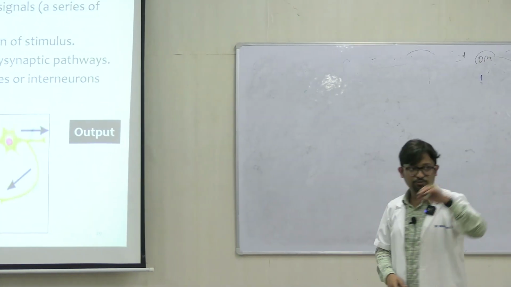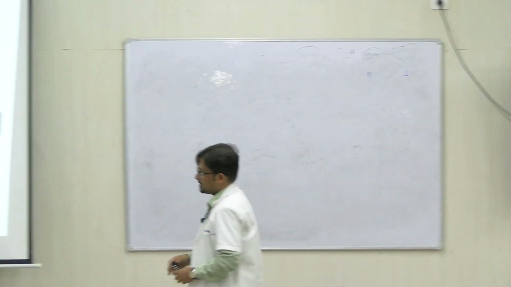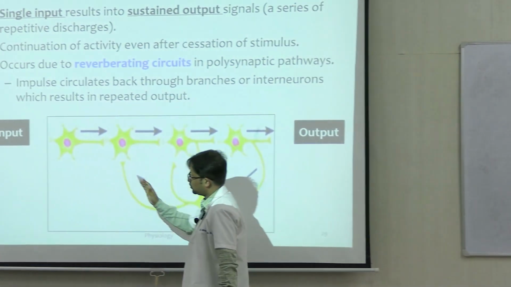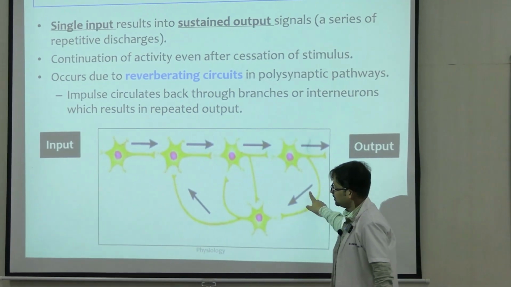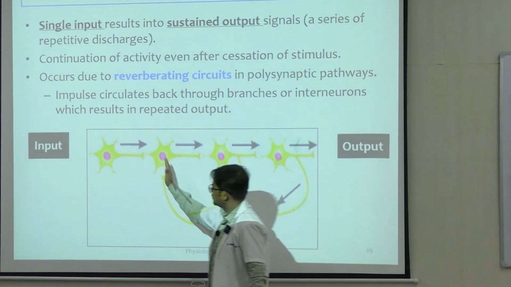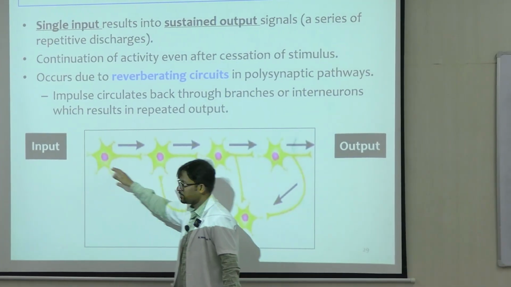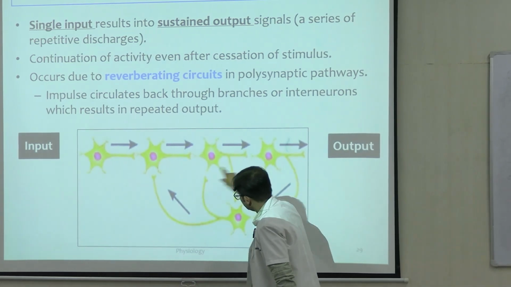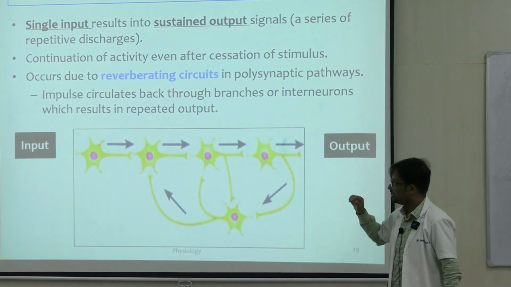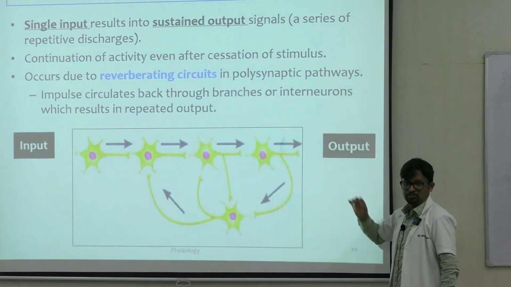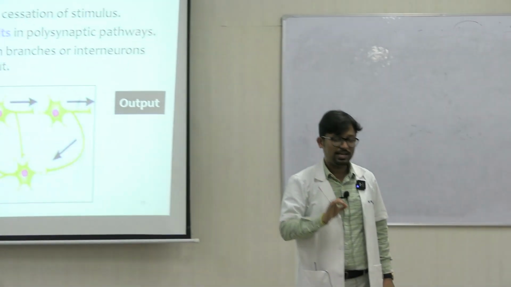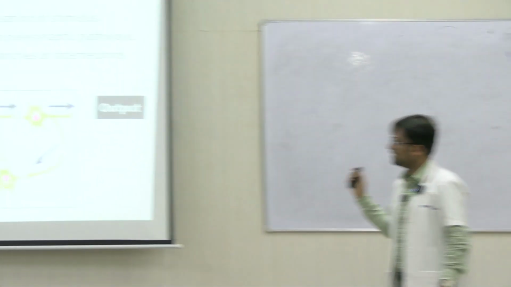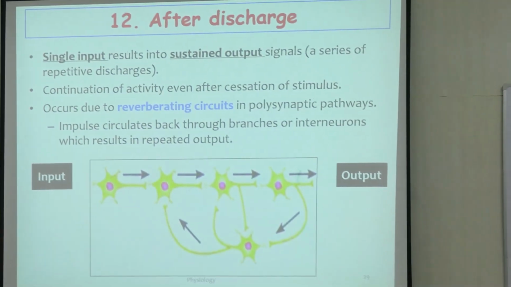And even after the initial stimulus, even if you remove the input, the activity will still keep on circulating here. So what will happen if you remove the input? This particular part will be gone, but activity will keep on looping in the reverberating circuits and you can still record the output. So this is very important. After discharge can also be recorded after the cessation of the initial stimulus. Fine.